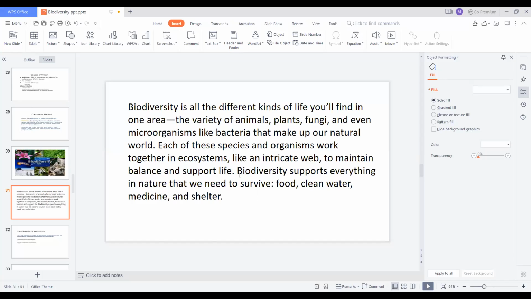The importance of biodiversity is that it gives food, clean water, medicines, and shelter. All of this we get from living organisms only. So biodiversity supports everything in nature, that is food, cloth and shelter.